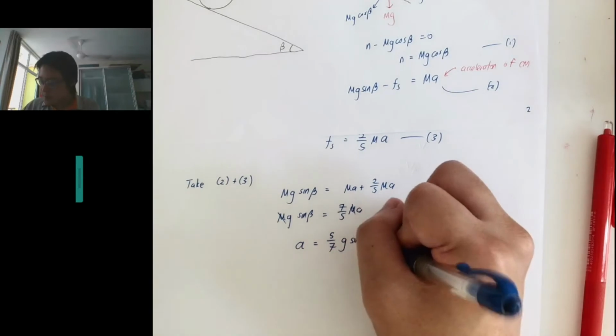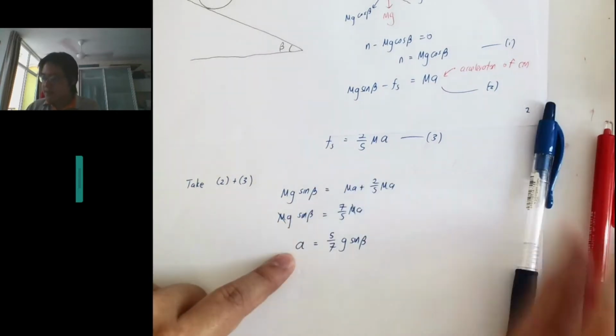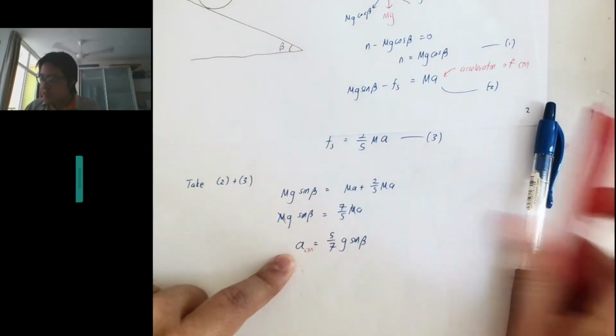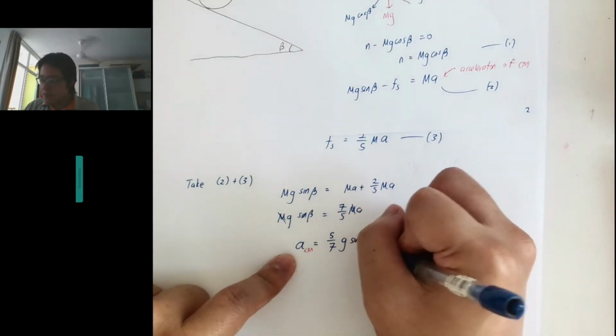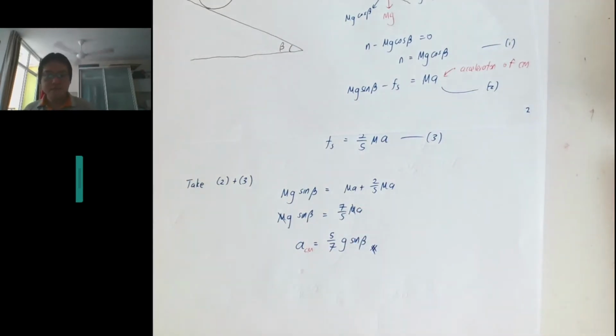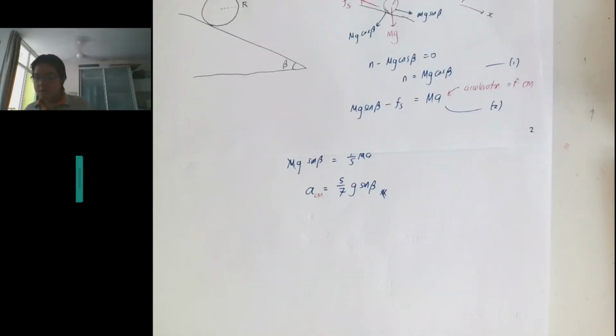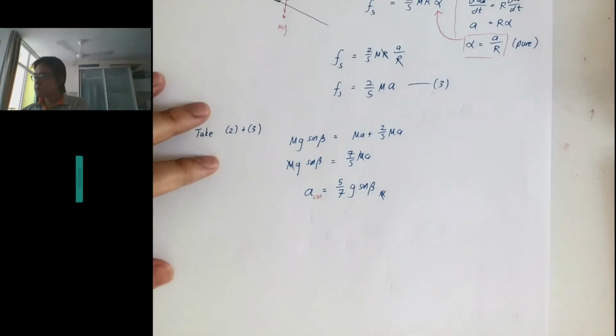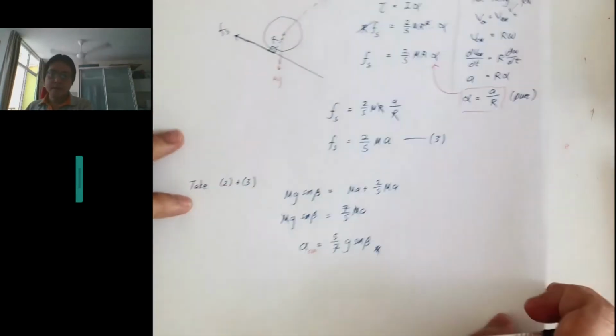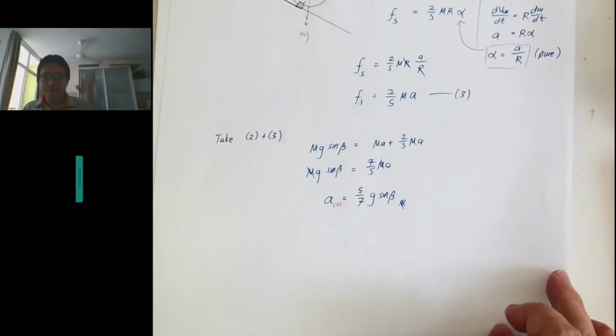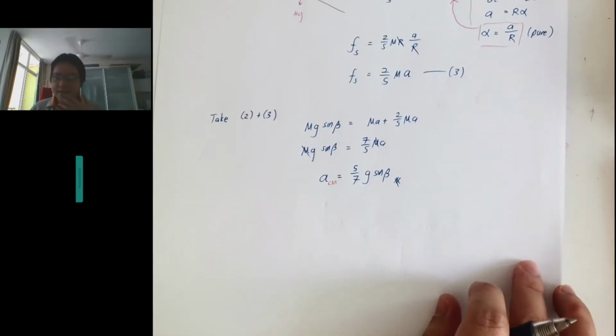This is supposed to be the center of mass acceleration. Any questions so far? Hopefully everyone is processing this nicely.